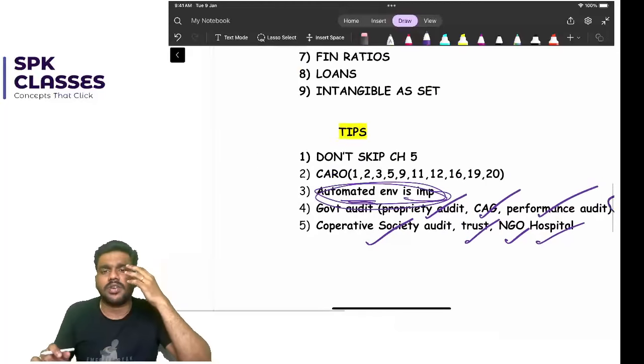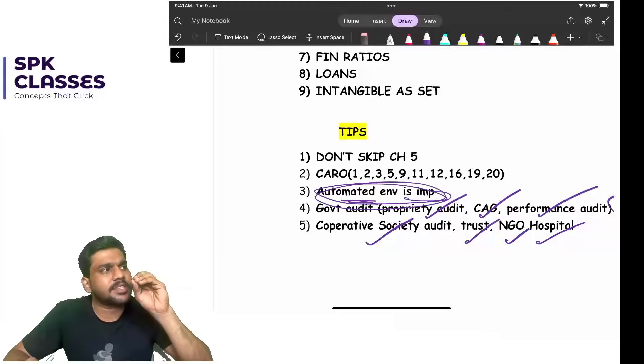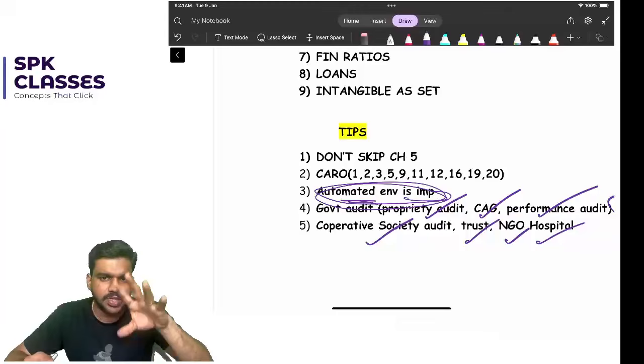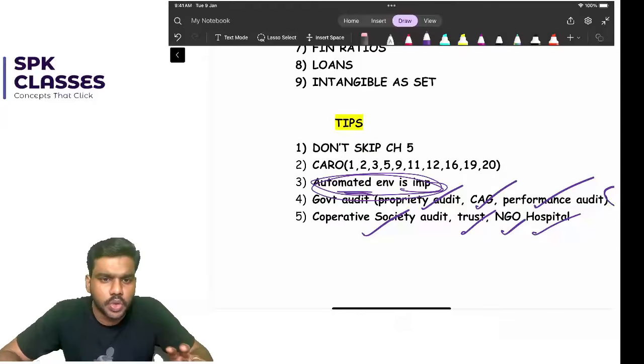CARO, sir, CARO is very difficult. CARO, you can expect only 1 question. These are some of the important clauses I have noticed here. Please make sure you're comfortable with these clauses. Clause number 1, 2, 3, 5, 9, 11. 11 is nothing but your fraud. 12, Nidhi company. Then 16, NBFC. Clause number 19, going concern. Then clause number 20, CSR.